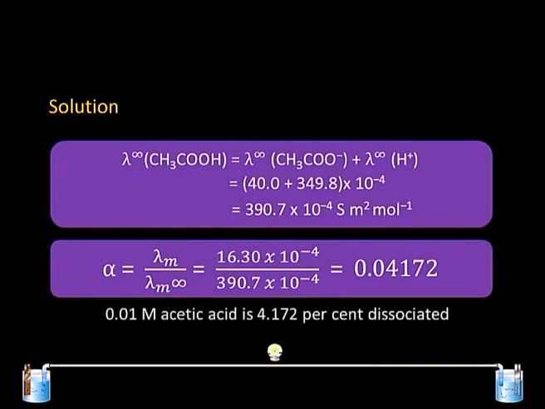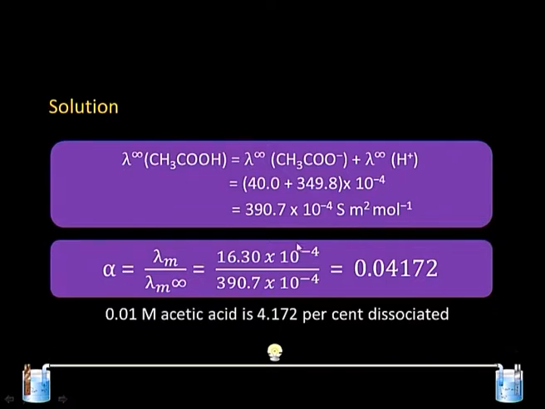First, we try to find out the lambda infinity of acetic acid. This can only be determined if we have the Kohlrausch law with us, which suggests that the acetate ion and the H plus ion infinite dilution equivalent conductance can be added up, and we get a value of 390.7 into 10 raised to minus 4 Siemens meter square per mole.